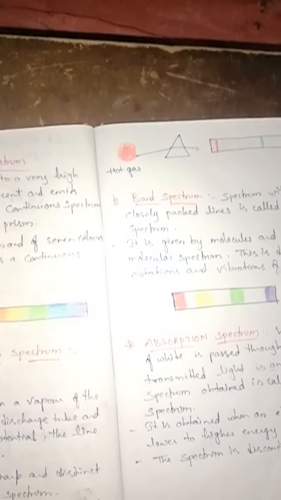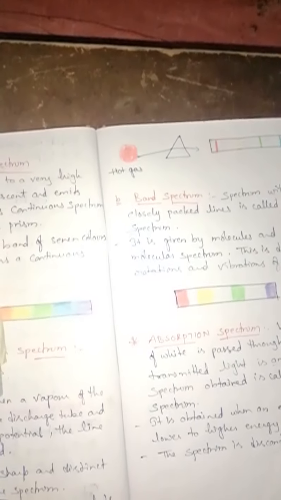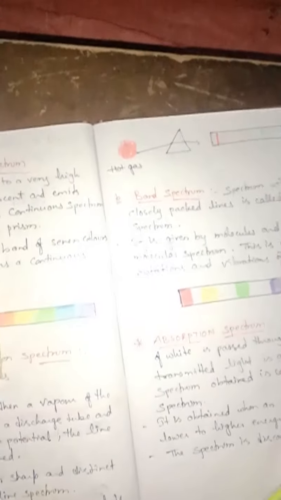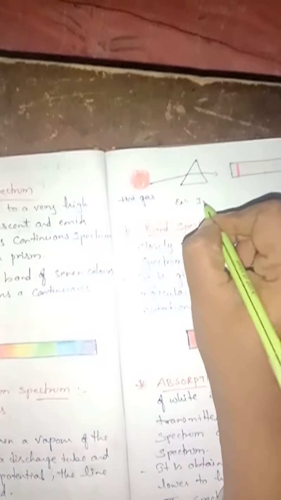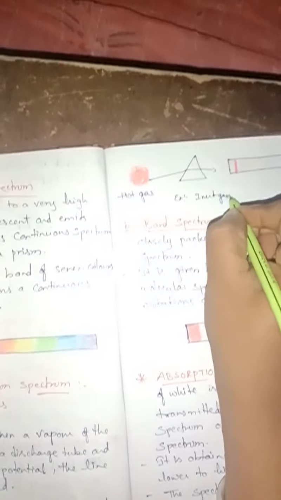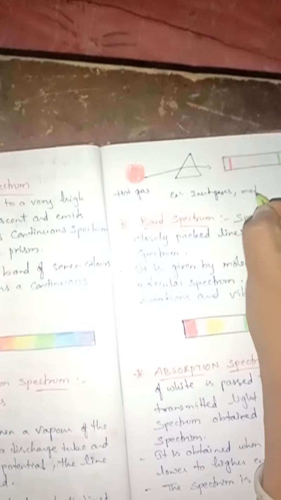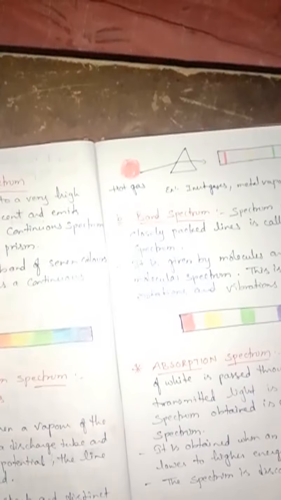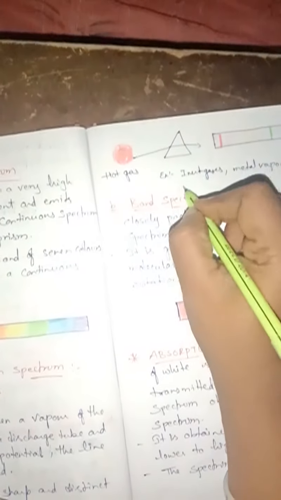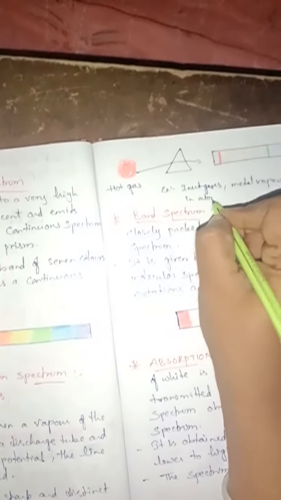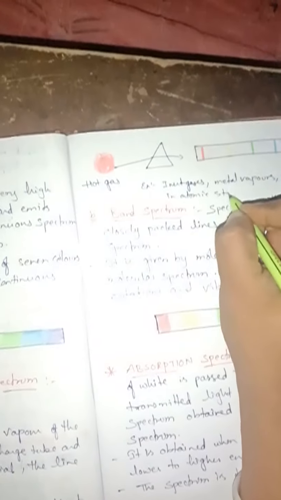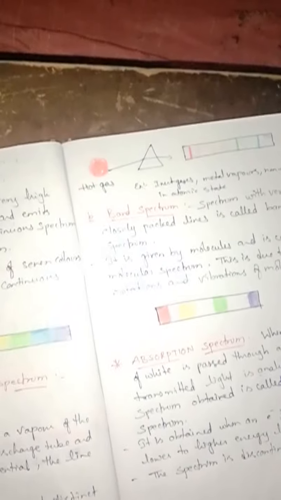If we see the examples, inert gases, metal vapors and non-metals in atomic state give line spectra. So what are the things you are going to get here in line spectra? Examples: inert gases, metal vapors and non-metals in atomic state give this line spectrum.